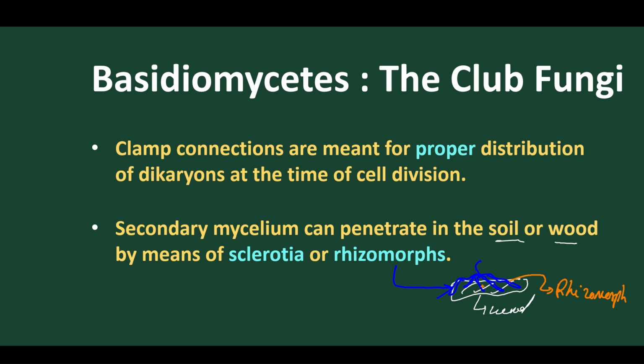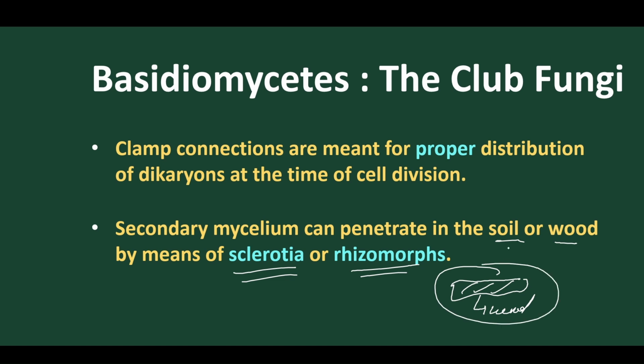So this is the hypha, and they penetrate into the wood, help in anchorage, and also help in absorbing nutrition from the host cells. Got it? Clear? So this is how we find that the secondary mycelium is the most advanced form, and it can anchor with the help of sclerotia or rhizomorphs within any host, either inside the soil or into the wood, and thereby drag nourishment and help in anchorage and structure.